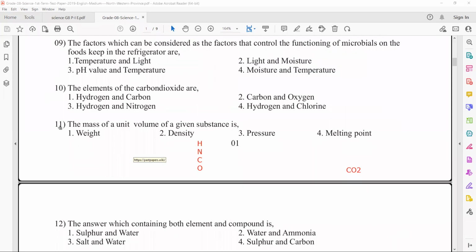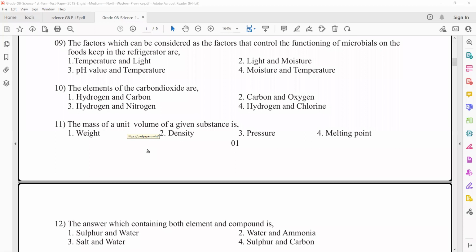Here, the 11th question says: the mass of a unit volume of a given substance is... So here the answer is density.